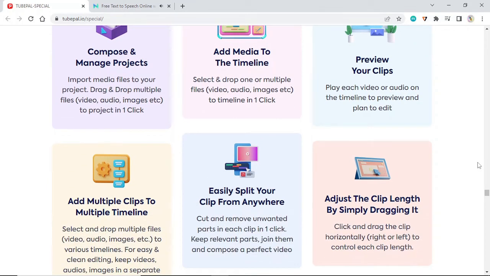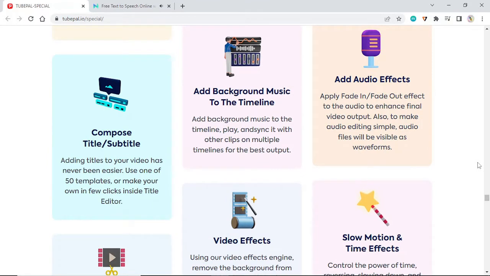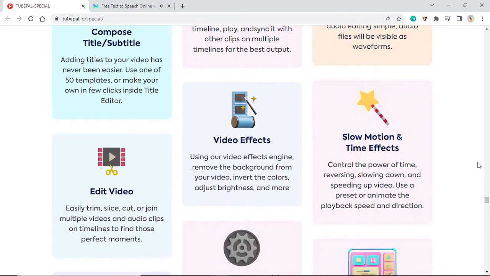Compose. Title subtitle. Adding titles to your video has never been easier. Use one of 50 templates, or make your own in few clicks inside Title Editor. Edit video. Easily trim, slice, cut, or join multiple videos and audio clips on timelines to find those perfect moments.